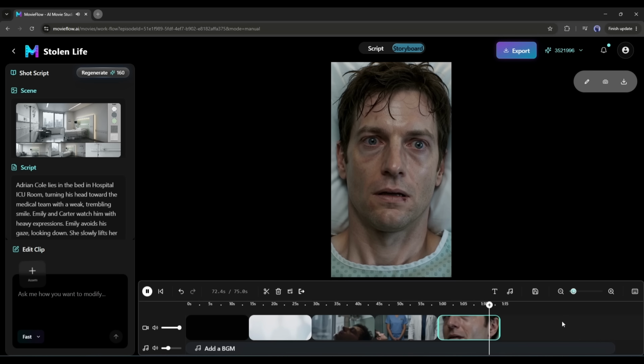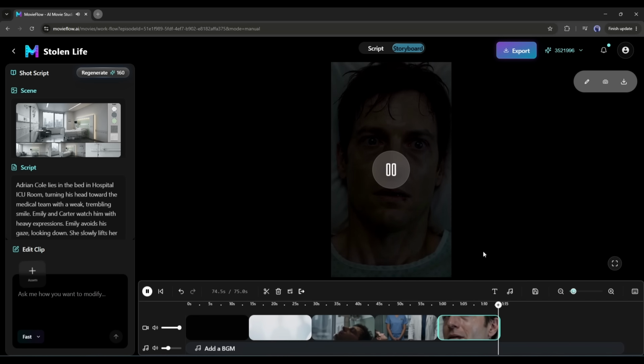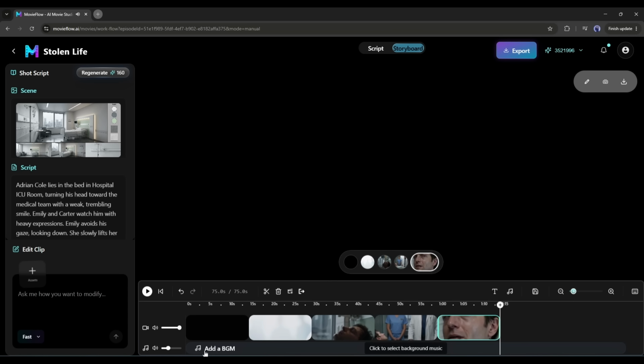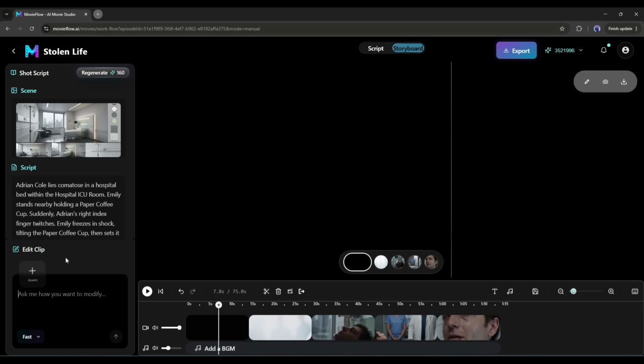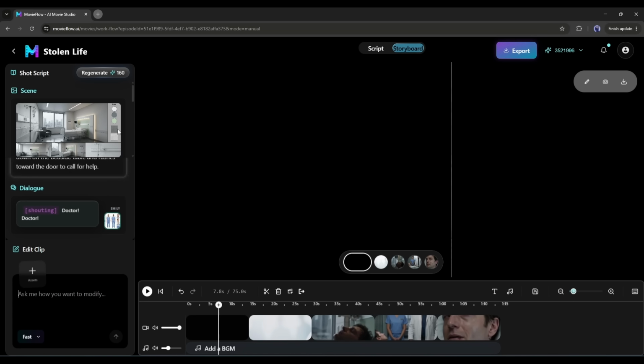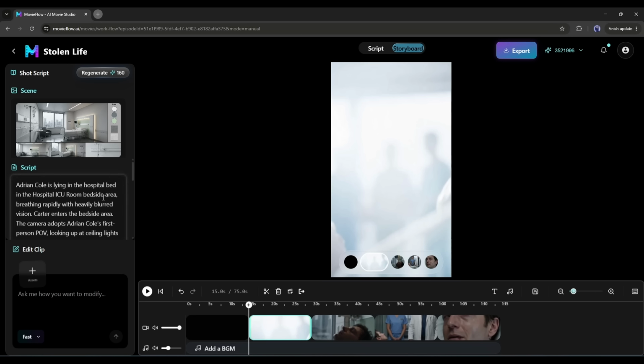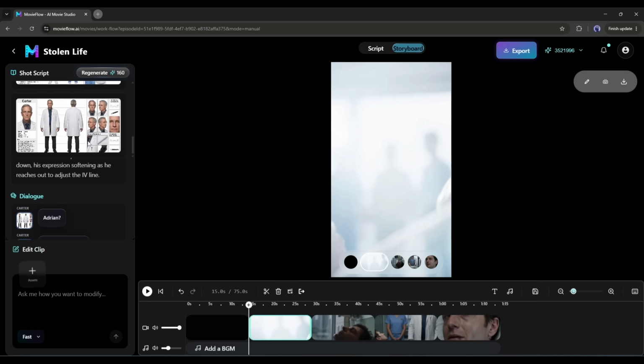This looks really nice. A perfect hook for any short drama. I love it. Now, if you think you need to customize or regenerate any video clips, you can do it from here. You will find all the prompts and assets for the selected scene here. You can customize the prompt and regenerate the scene. You can even create a new scene from here.